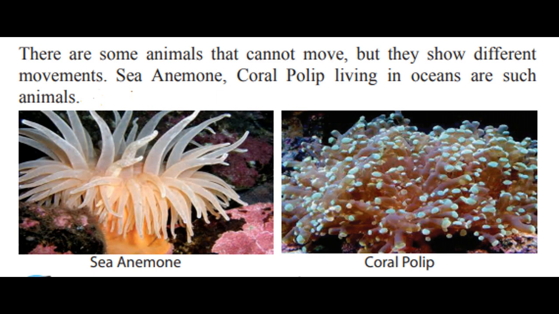They look like plants. Like this one actually looks like a flower, isn't it? Right? Even this also looks a bit like a flower. What are they? Are they plants? Children, these are animals. They look like plants. Okay, this actually looks like a flower, right? These are actually animals. Okay, this one is known as sea anemone, and these are coral polyps.